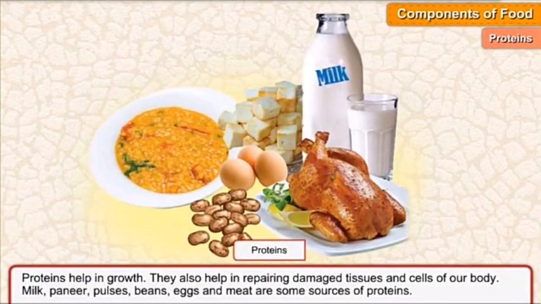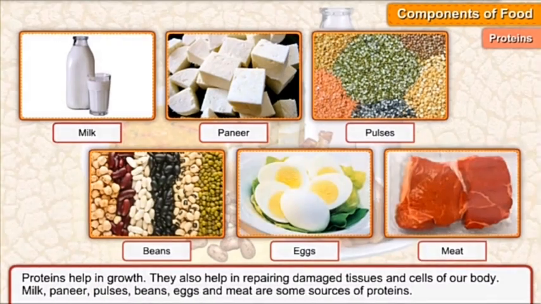Proteins. Proteins help us in development and growth of our body, so they are also known as body building food. Here are the sources: cheese, paneer, egg, dry fruits, meat, milk, pulses. All these are the sources of proteins. Here you can see the sources: different types of pulses, beans, meat, eggs. All these are the sources.